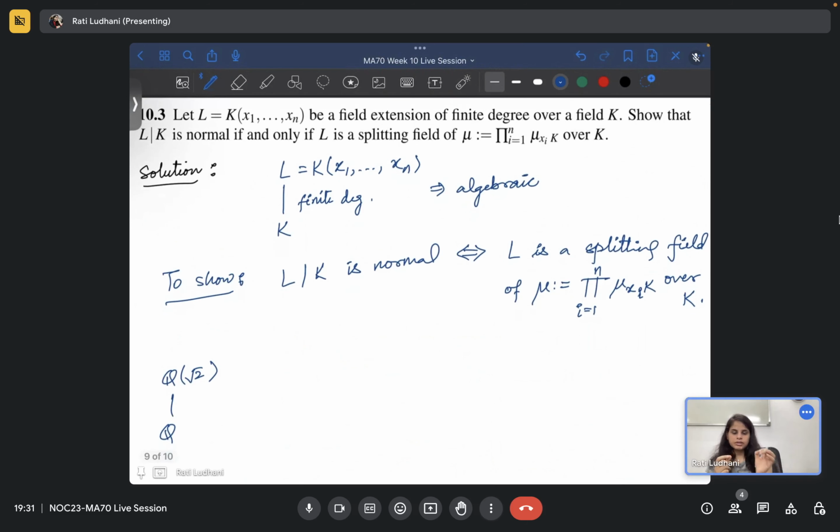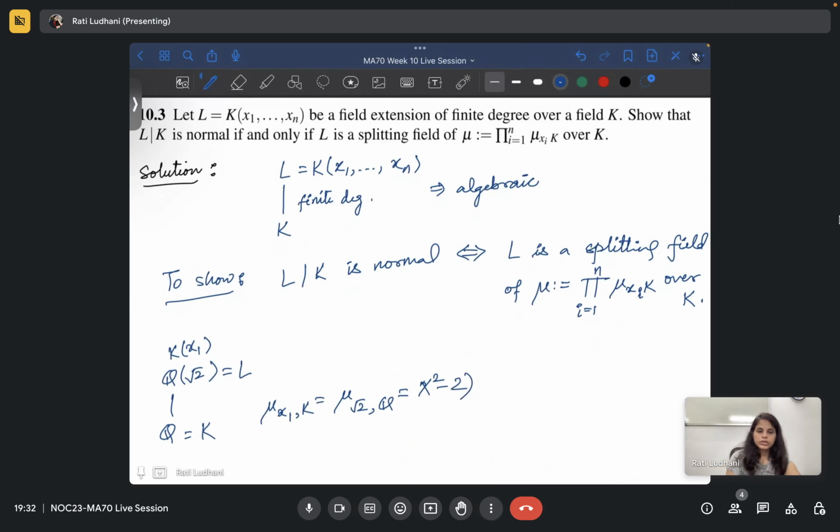So now you know that x1 is like root 2, K is your Q here. If you want to prove that L over K is normal, that is Q(root 2) over Q is normal, you can prove that Q(root 2) is a splitting field of mu. Now mu x1 over K is the minimal polynomial of root 2 over Q, that is x square minus 2, right?